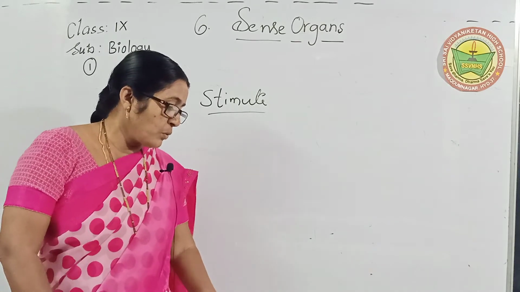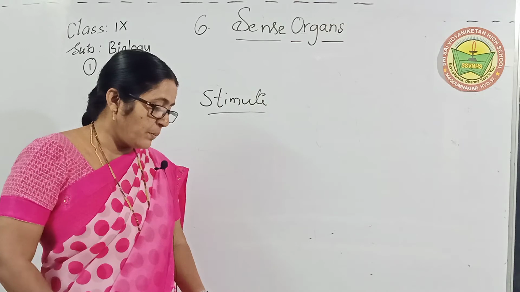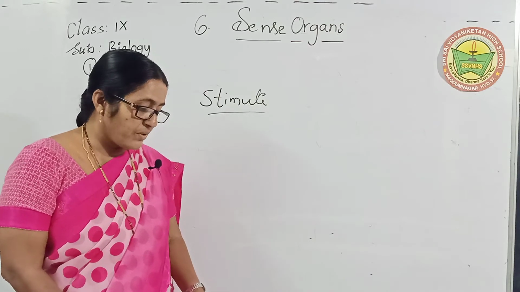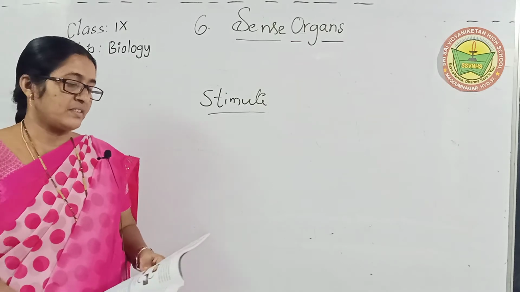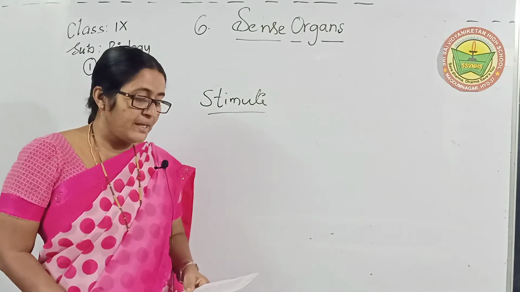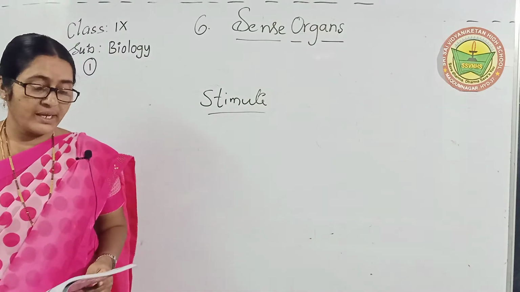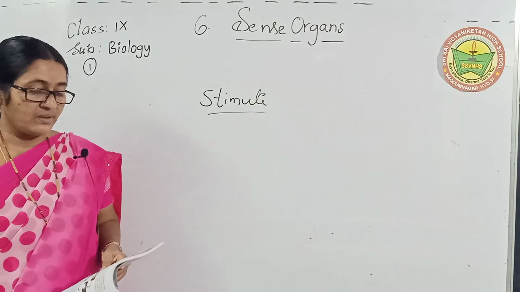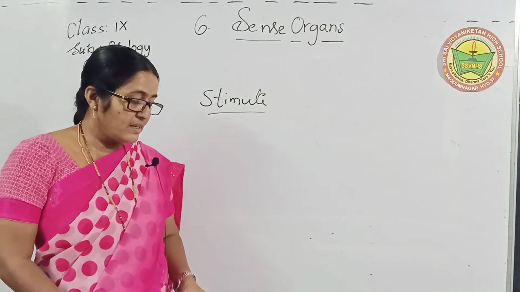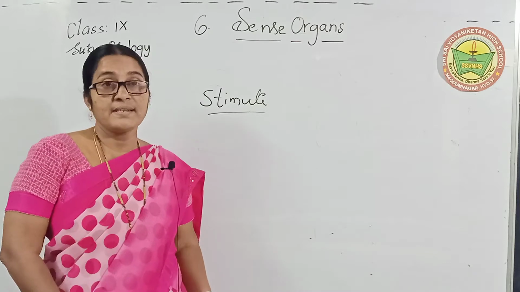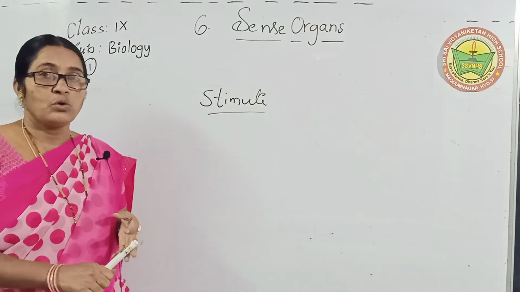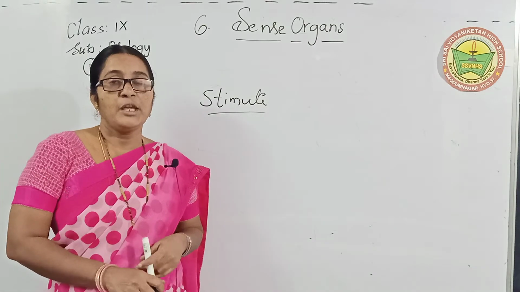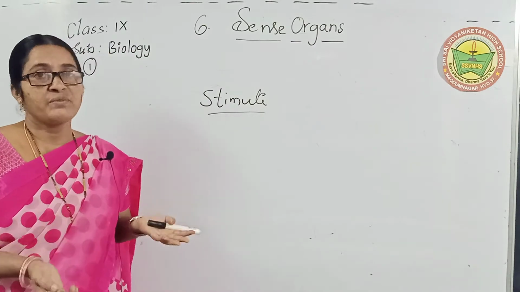And one more: stimuli from the environment around are received by our body through sense organs. What are the sense organs? You already learned in lower classes: eyes, ears, nose, tongue and skin. They have particular functions.